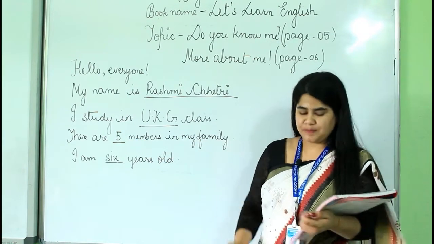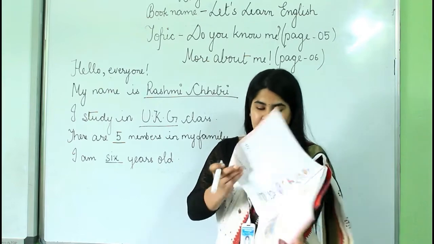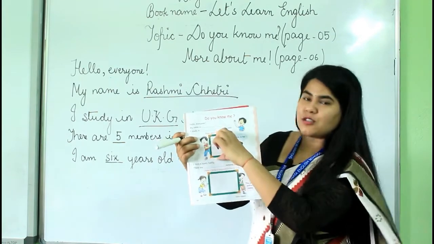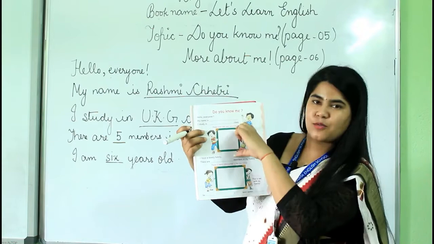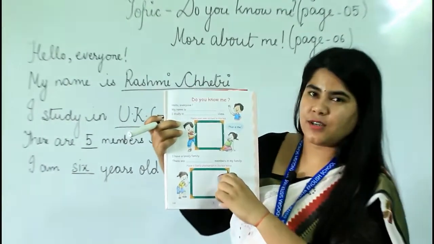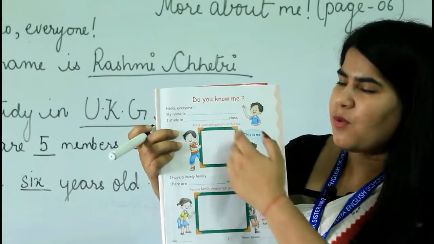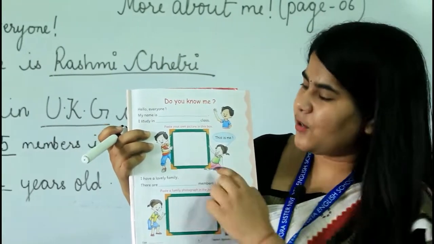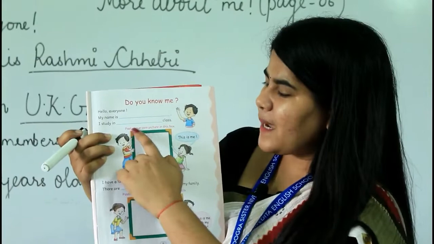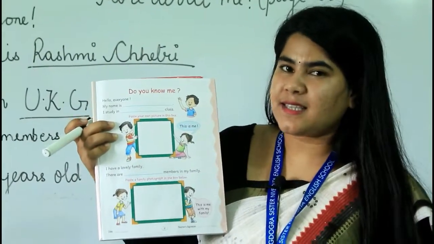Okay, in this way. Now everyone, here in this picture there are 2 columns given, right? This one box and the second box. Okay, so in this box, why is this box given, do you know? Okay, let me tell you this. Paste your own picture in this box.